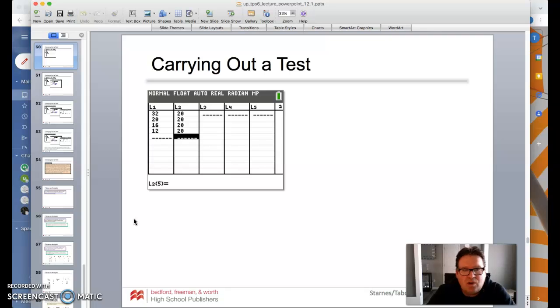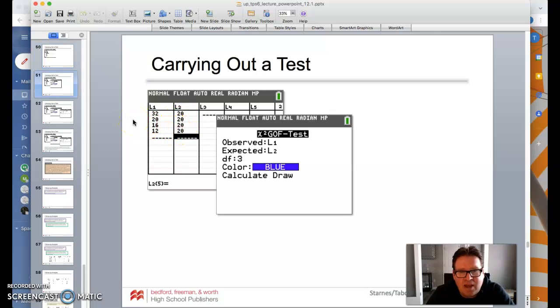All right, so remember when you're carrying out that test, you hit stat, you're going to go over to test, you're going to scroll down, you're going to see chi-square GOF, goodness of fit. And before you do that, as we do stat and edit, we're going to put the actual observed data in list 1, and then what in theory should be all 20 in list 2. That's what we're going to see in there.